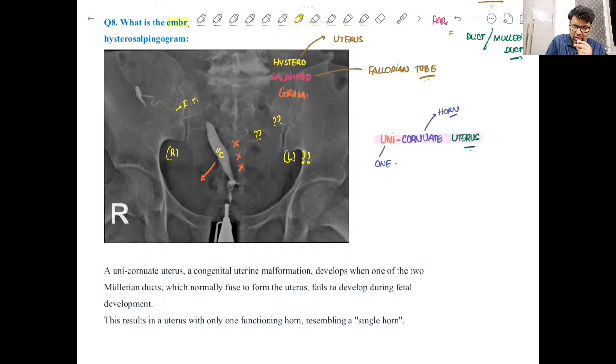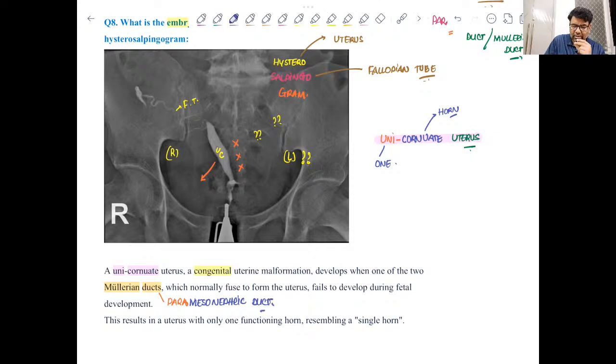Clear? So a unicornuate uterus is a congenital uterine malformation which develops when one of the two Mullerian ducts, and we know what is Mullerian duct, it is nothing except paramesonephric duct. Clear?